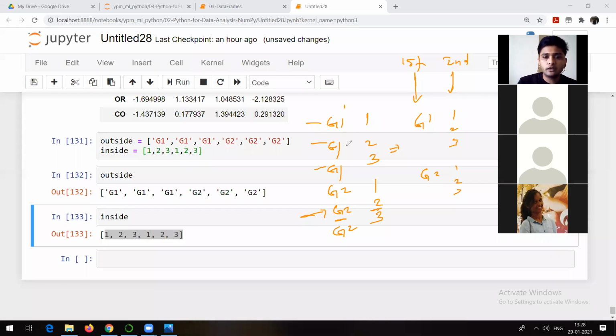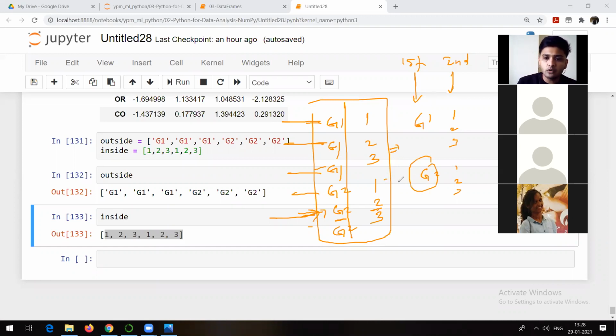So if the data is stored something like this, the system will have to get this one, this one, this one, and so on, and then ultimately it will come here. But if the data is stored like this, as it is G2, it will directly go to G2 and get 2. So only one read operation is required. But in this case, you can check, 1, 2, 3, 4, 5 read operations are required. That's the difference, and that's why there is a concept of multiple indexes.